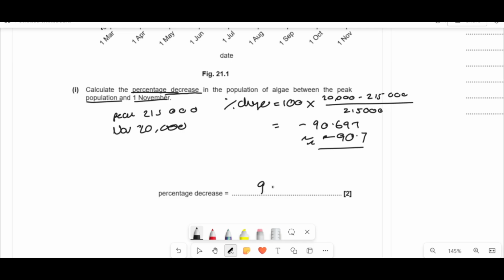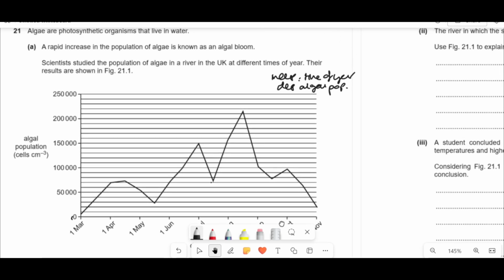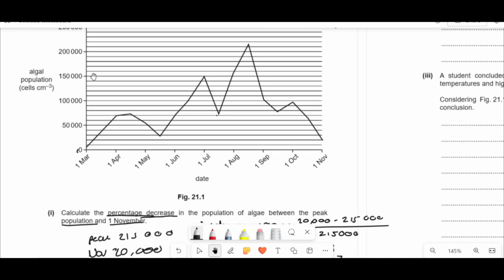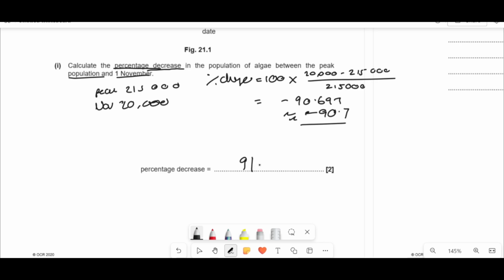So then, in that case, the answer is 90 point something. How many significant figures did they give us in the question? They've given us 2 significant figures, as you can see, so we'll stick to 2. So it's going to be 91%. You can put the minus in. The minus is showing that it's going down, but there you go.